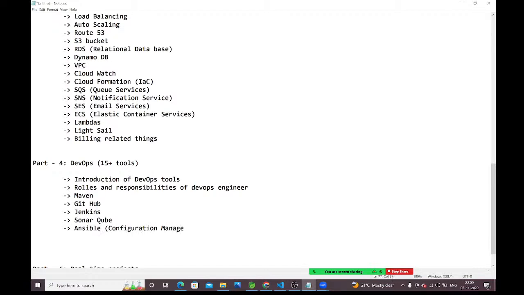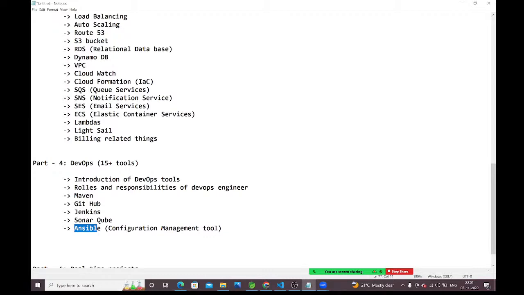Configuration management tool. Ansible is a configuration management tool. By using Ansible, we are configuring the software on multiple machines. By using Ansible, we are connecting with the machines remotely and doing the configurations. We are installing the software on the machines by using Ansible.